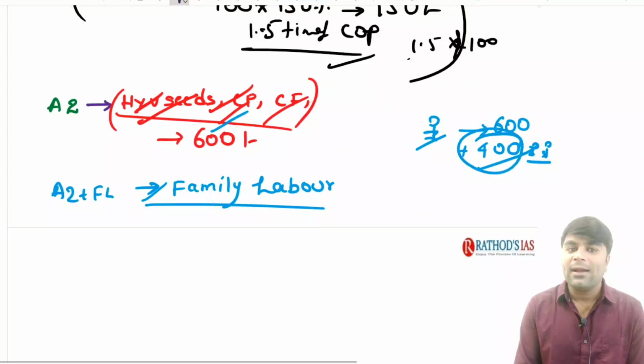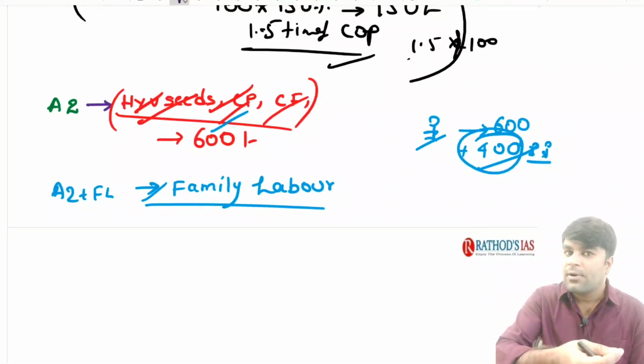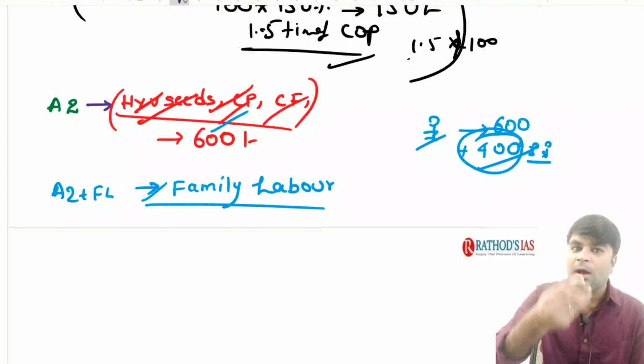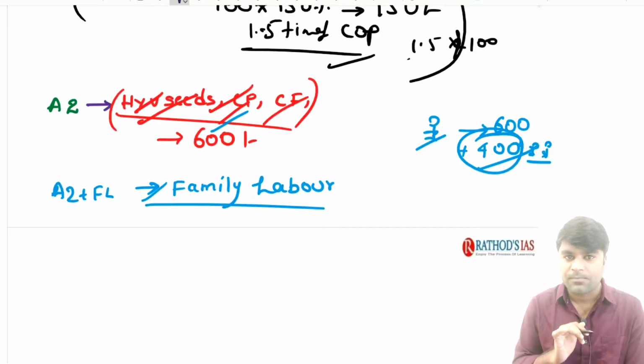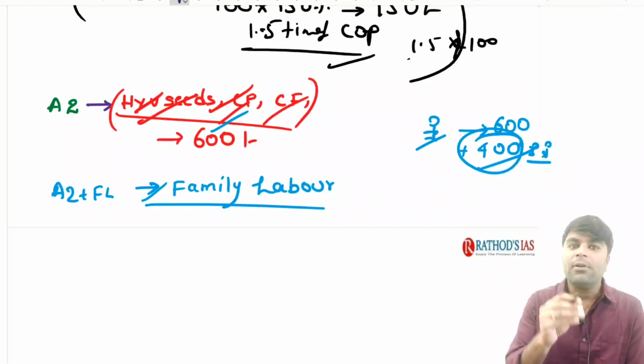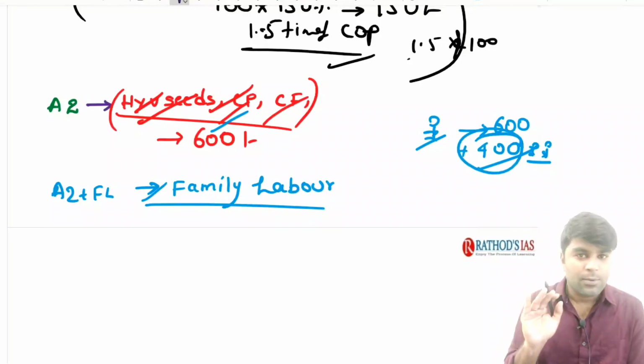Now, if we add that, don't you think that paying the laborer is also a part of the cost of production? Everything is a part of the cost of production. Whatever amount the farmer spends before the farm gets harvested is definitely going to be a part of the cost of production. Remember this: whatever the farmer spends on the cultivation of the crop, till it gets harvested, is called the cost of production.